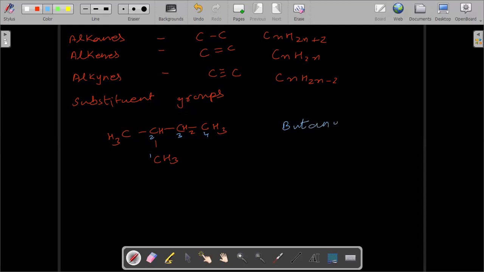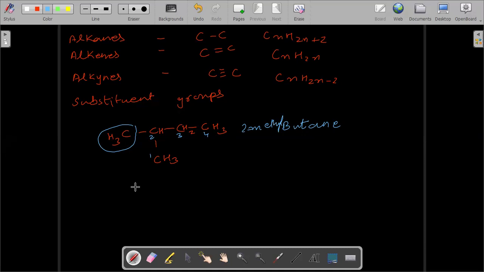A derivative means we have a group which we have not included in counting. This group is a derivative of methane, so it will be named methyl, and it is present at the second carbon. So its name will be 2-methyl butane.